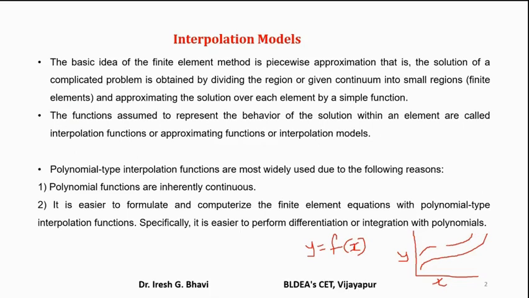But if you take a polynomial function, it is always continuous. Means for every value of x there is a value of y, and they are continuous like this, attached to each other. If you plot y versus x, you will get a continuous curve or continuous line. Then that type of functions are called continuous functions.